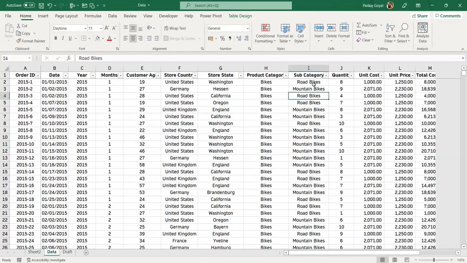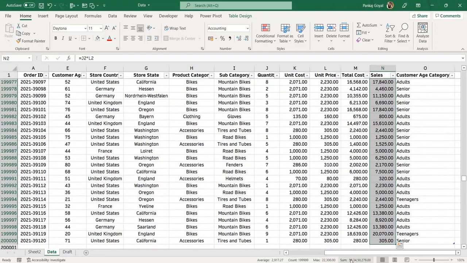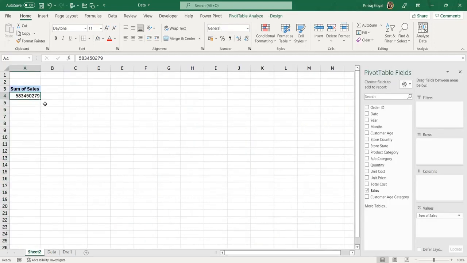Now if I go to the data tab to verify this, we have sales in the last column or the second last. So this was our sales. Now if I select the whole column and check the sum, you can verify it's the same amount, 583450,279. So this is how a pivot table looks.